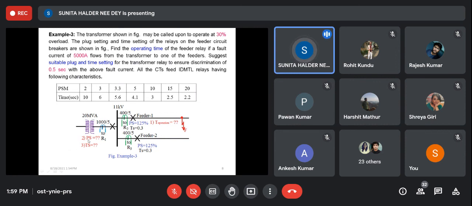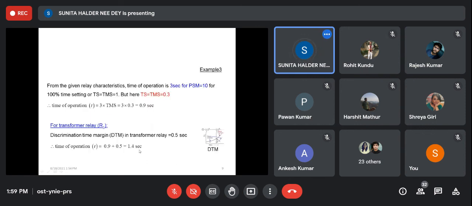We have got that this feeder relay will operate at 0.9 second. So if we put a discrimination of 0.5 second, the transformer relay will operate 0.5 second later, that is 0.9 plus 0.5, which is 1.4 second. So this is the time of operation.